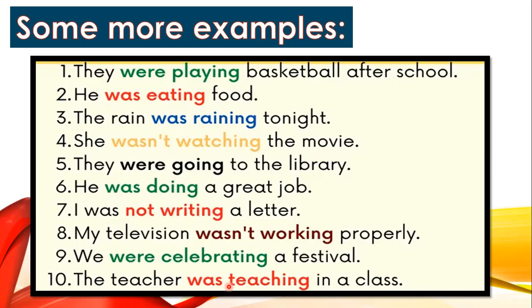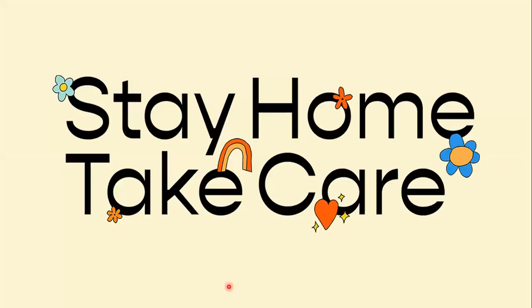So I hope it is very clear to everyone how to make the past continuous tense, okay, and also the present continuous tense, because we did that last time. So inshallah in the next class we will be doing the future continuous tense, but you have to make sure that you keep practicing the present and the past continuous tenses at home. Try to make sentences of your own, okay, and check them. Have you used was and were correctly, and have you put ing with the first form of the verb, okay? So I hope today's lesson is clear to everyone.